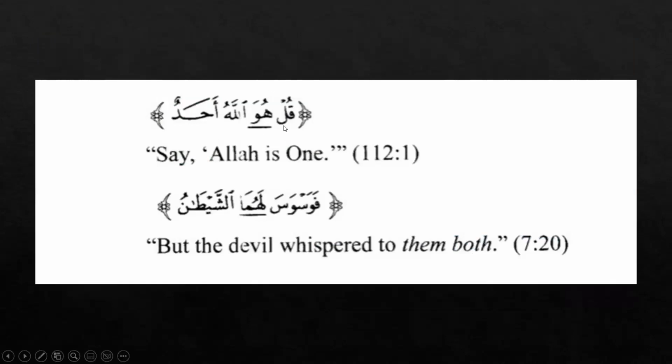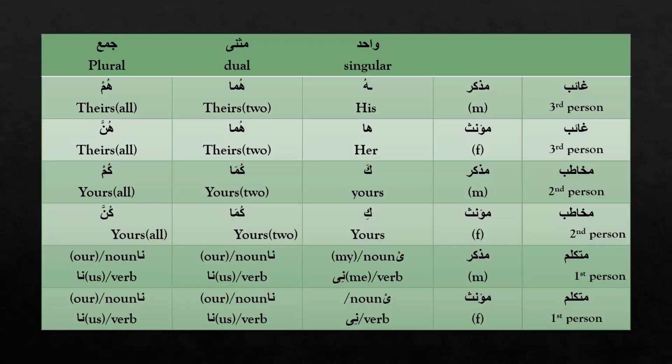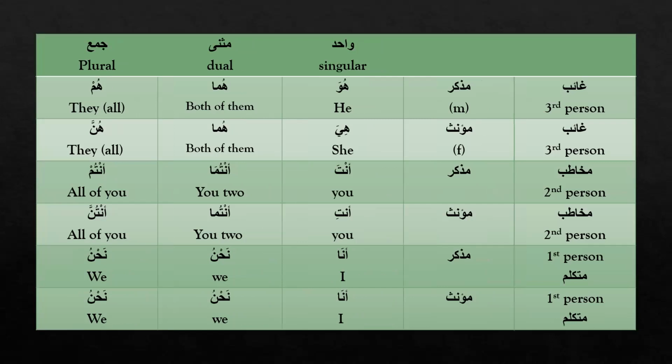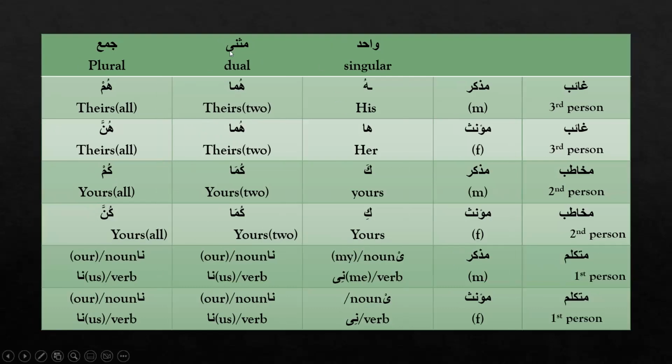قُلْ هُوَ اللَّهُ أَحَدٌ. You can see here, this is the damir munfasil, and it is not attached to any word. فَوَسْوَسَ لَهُمَا الشَّيْطَانُ. Here, this is the attached pronoun, and this is attached with the harf of jar, lahuma. And as you can see in the charts, for third person musanna, for both charts, it is huma. See, this huma for the damir munfasil, and huma here for the muttasil.